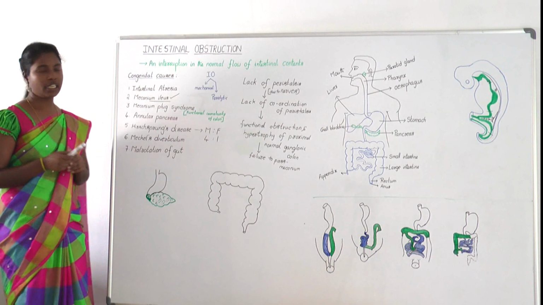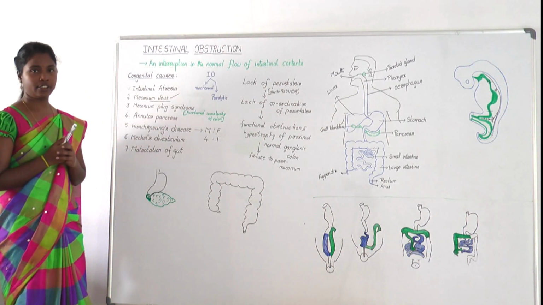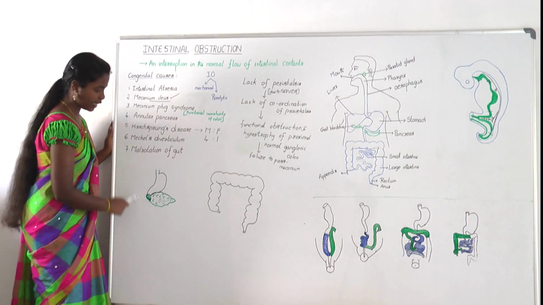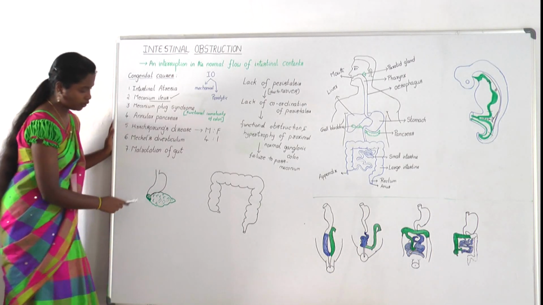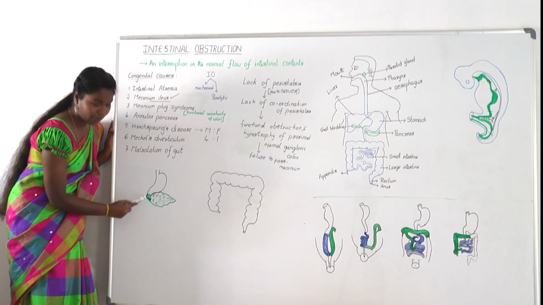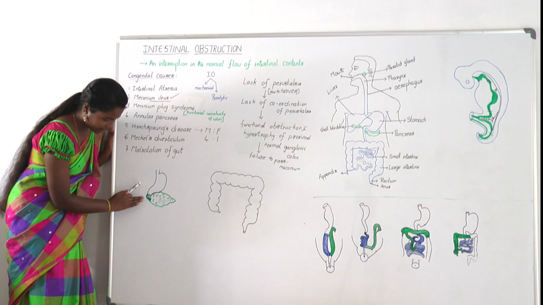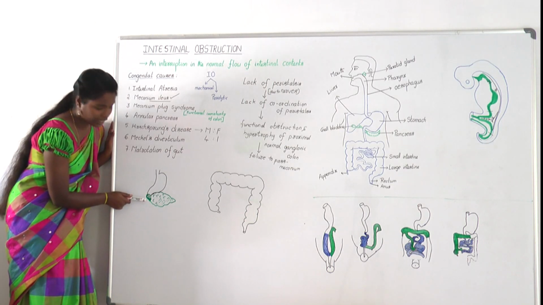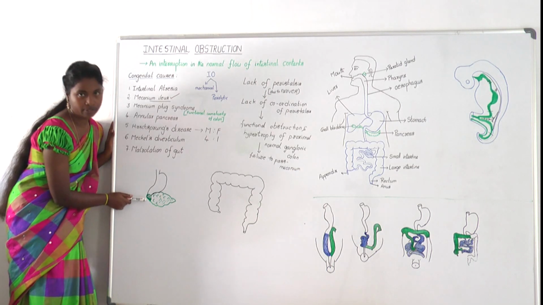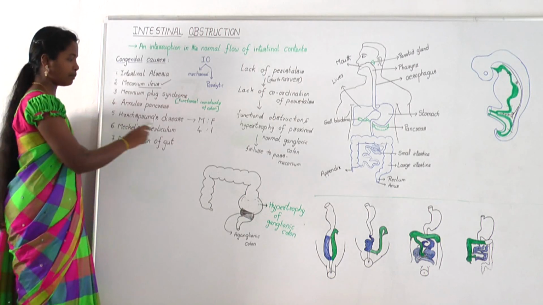Moving on to the next cause, that is annular pancreas. It is a very rare condition. There is a picture which describes the annular pancreas. So in this condition, the second part of duodenum is surrounded by a ring of pancreatic tissue and continues with the head of pancreas. So the head of pancreas compresses the second part of duodenum and gives rise to an extrinsic cause of obstruction.